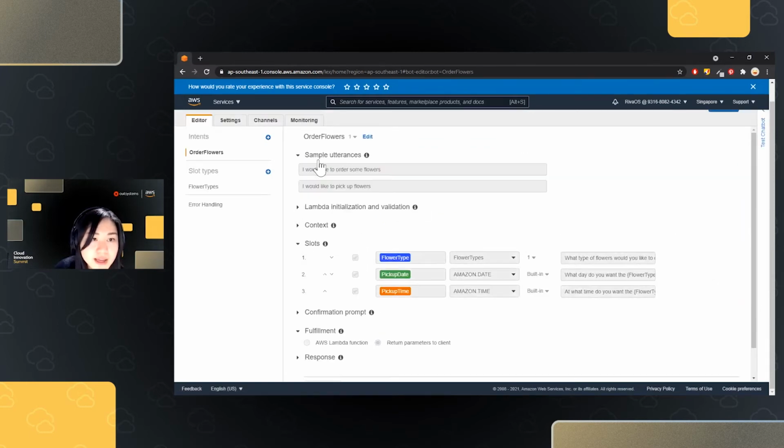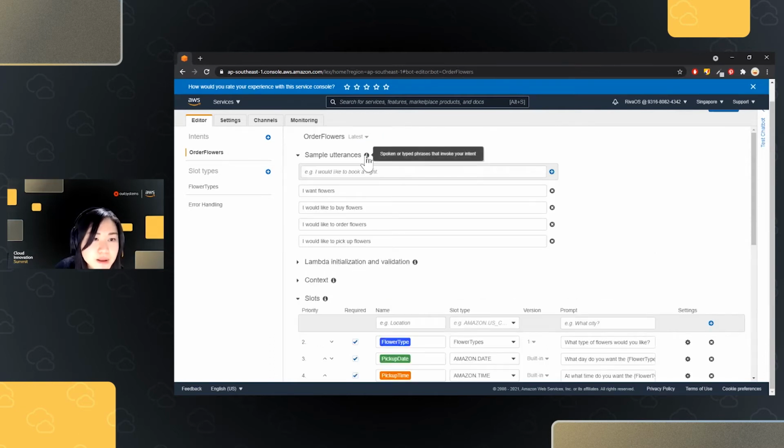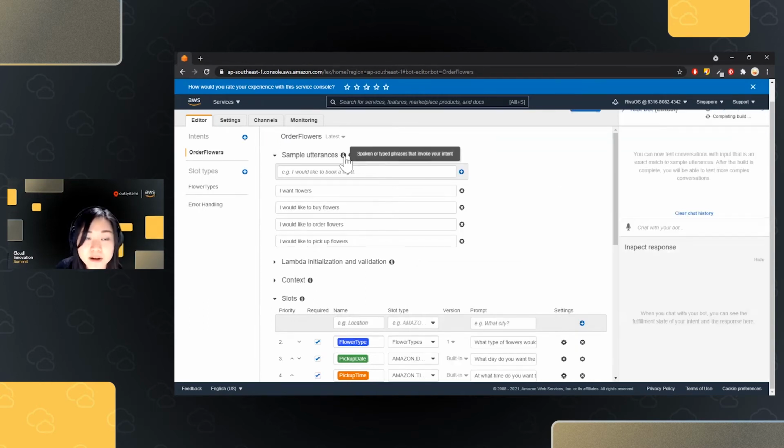The first thing that it's asking for is the utterances. If you remember what an utterance is, these are essentially the phrases that the end user is typing within our chats that invoke the intent of ordering the flowers.